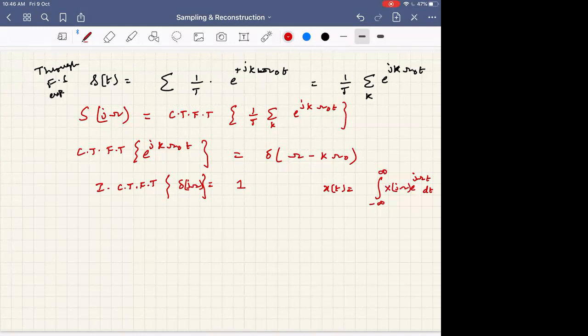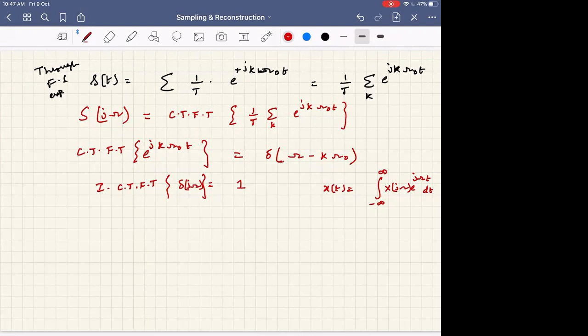Now using the shifting property, you can see the continuous time Fourier transform of e power j k omega naught t. Is it plus or minus? What we are trying to do here is, yeah, this is plus only.